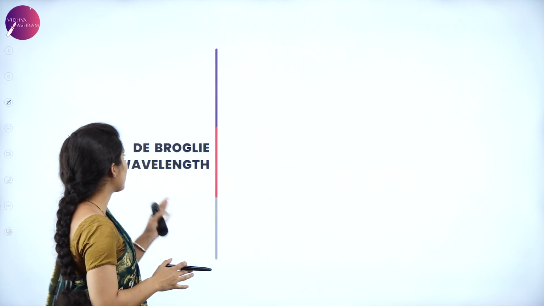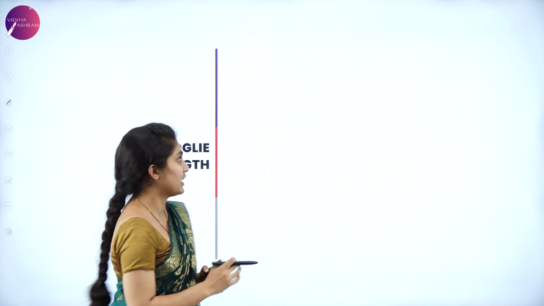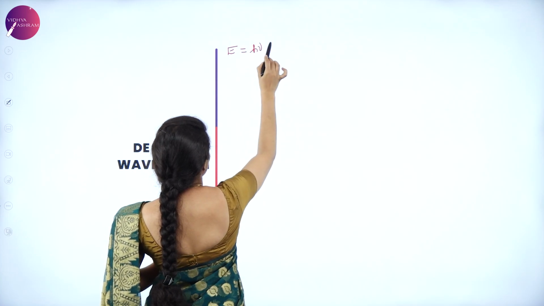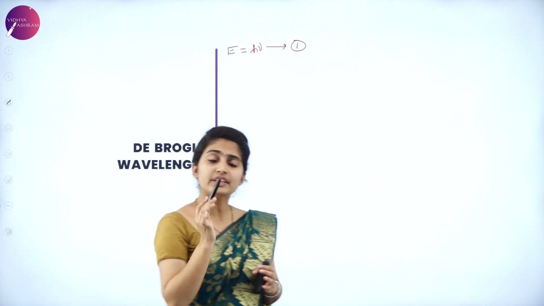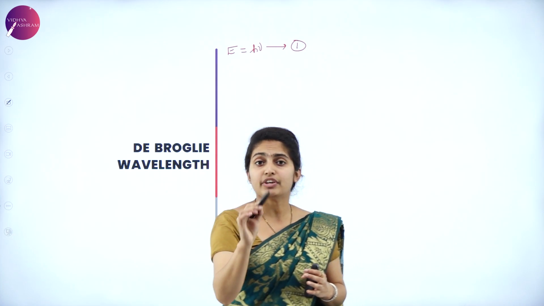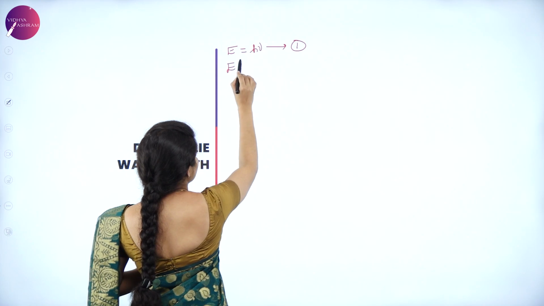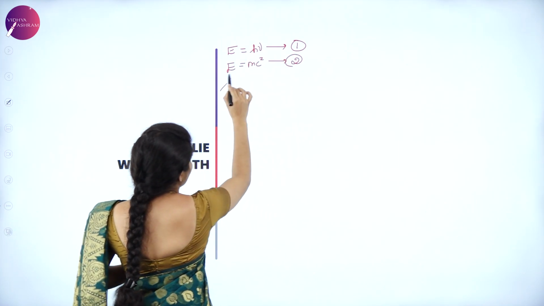And next we are jumping on to the de Broglie wavelength. In case of de Broglie wavelength, we need to derive it. So the derivation goes like this. We know that E is equal to h nu, equation 1. That is the energy of photons. We even know the mass energy relation, E is equal to mc square, equation 2.